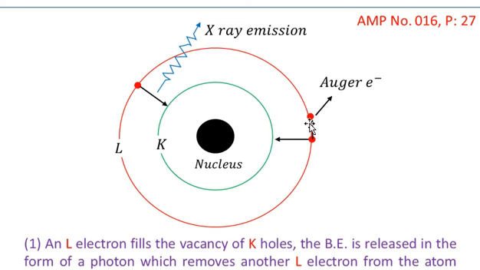That quanta of light will give energy to another L electron and will remove that electron. But the quanta of light which is generated might have more energy than the energy required to ionize the other L electron to act as the Auger electron. And the difference of that energy will appear as the kinetic energy of the Auger electron.